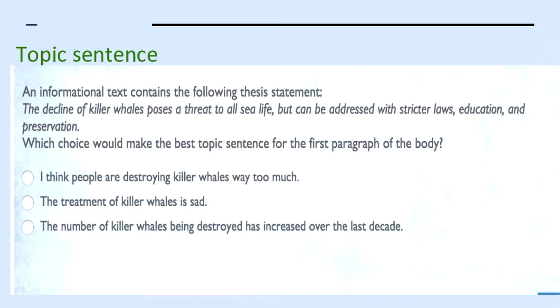So let's say that this is 1, 2, and 3. Which one would make the best? And remember, there's 15 of us in here, so everyone needs to participate.